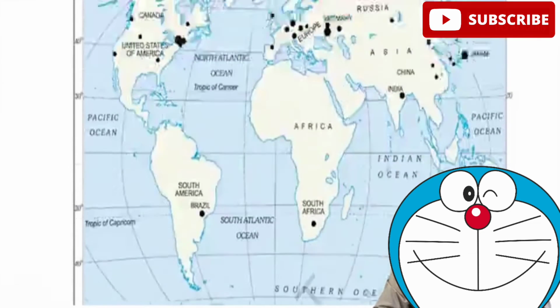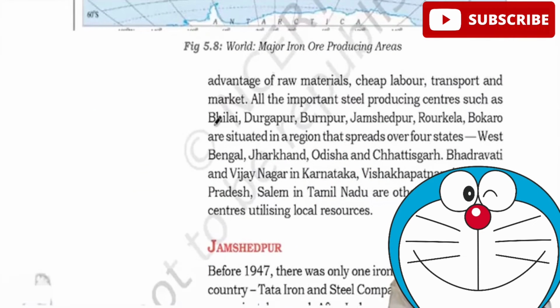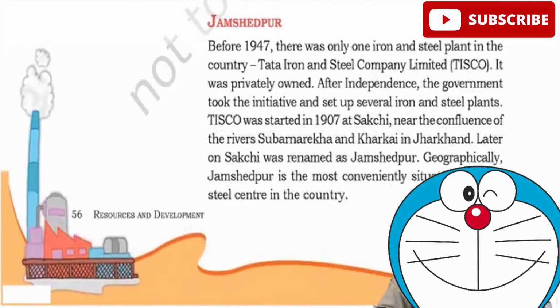When we talk about India, it is present in Bhilai, Durgapur, Burnpur, Jamshedpur, Rourkela, Bokaro, where your iron ore and coal are significantly present. Whenever you have more raw material, cheap labor, transport and market, it is very easy for you to consider this particular fact. Now, they take the example of Jamshedpur, and what were the reasons Jamshedpur was chosen for setting up the iron and steel industry.